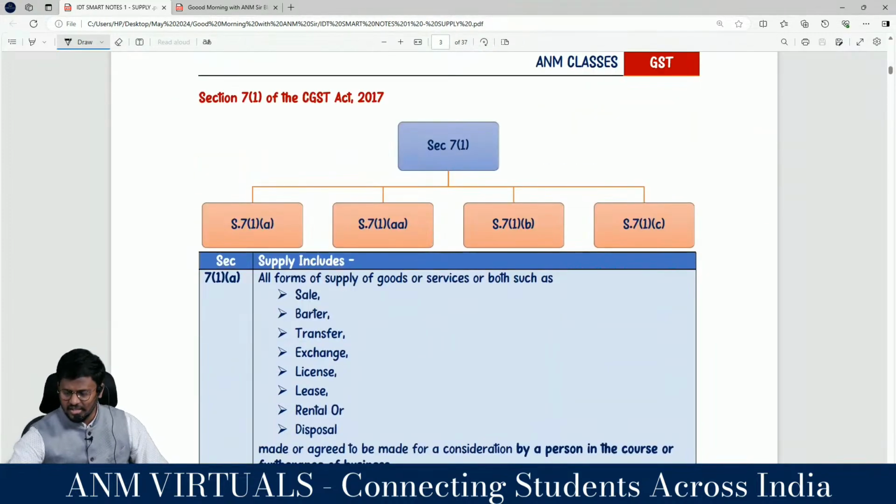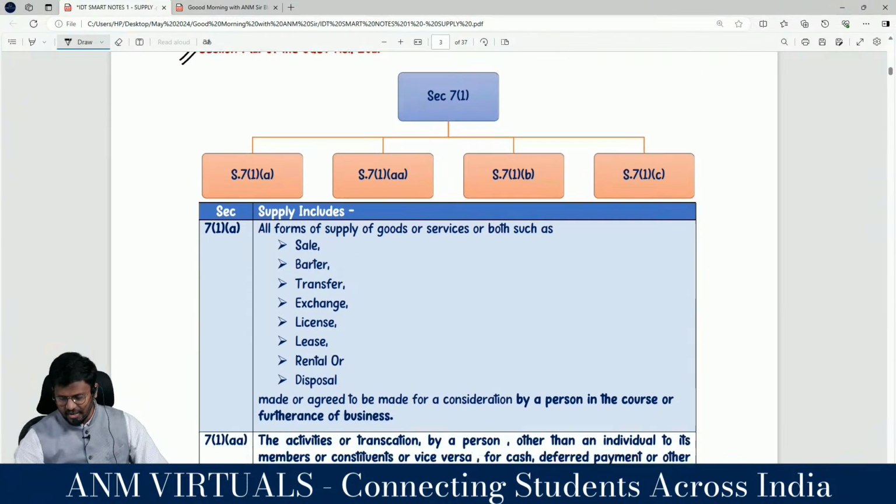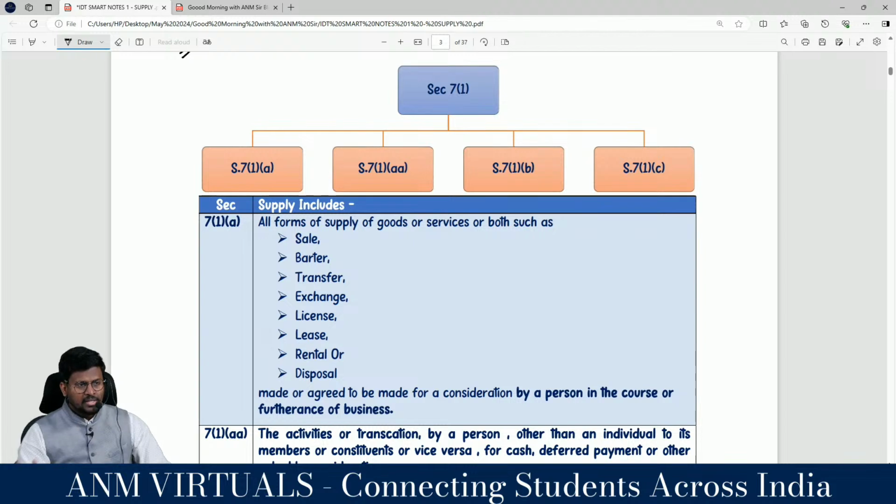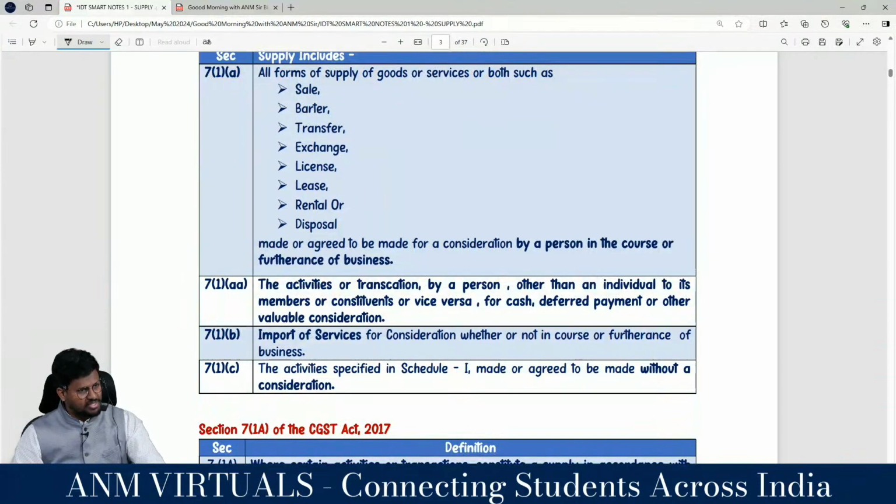We are having section 7 subsection 1 of the CGST Act. Section 7 subsection 1 clause A: supply includes all forms of supply of goods or services or both, such as sale, barter, transfer, exchange, license, lease, rental or disposal, made or agreed to be made for a consideration by a person in the course or furtherance of business.